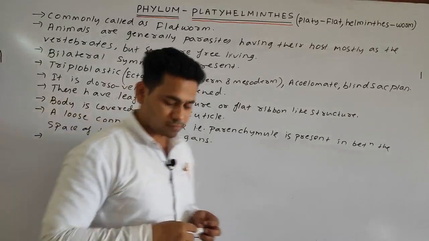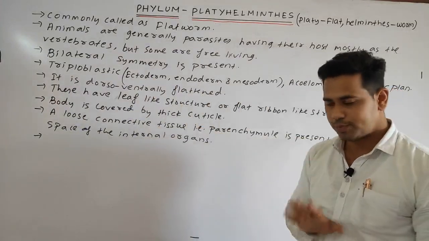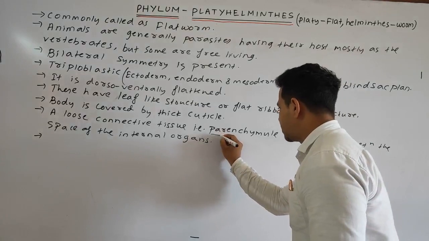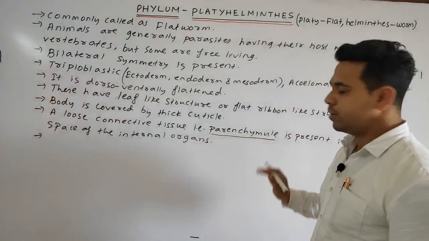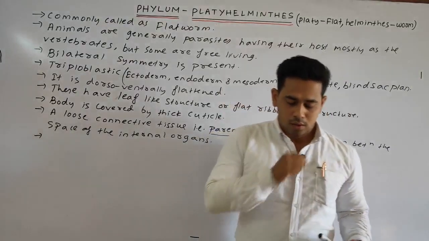Okay. So as we discussed, a loose connective tissue is present, that is called the parenchyma. Okay, it is important, a 1 mark question may also come. Parenchyma is present where? In between the space of the internal organs.